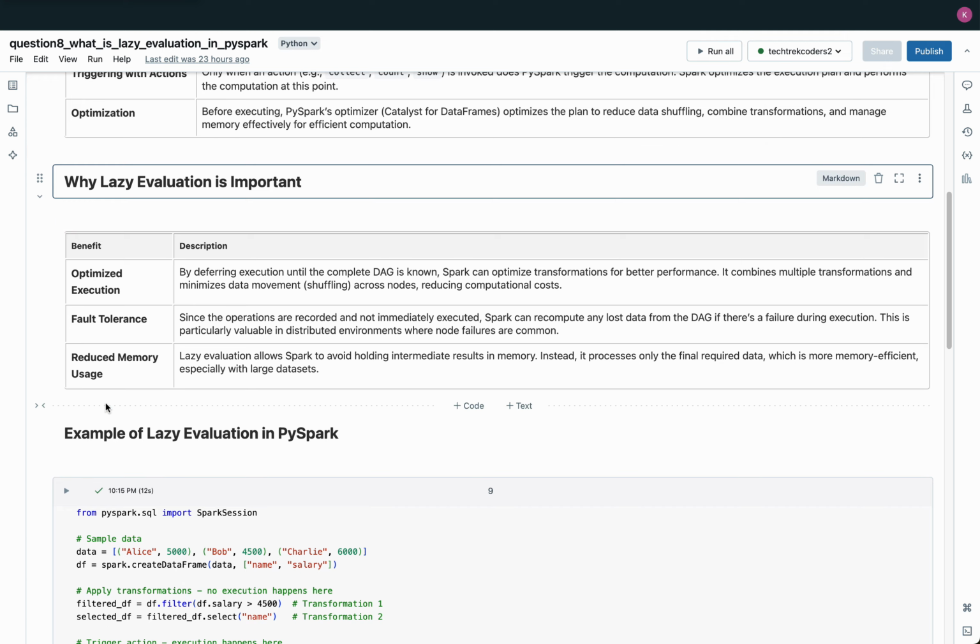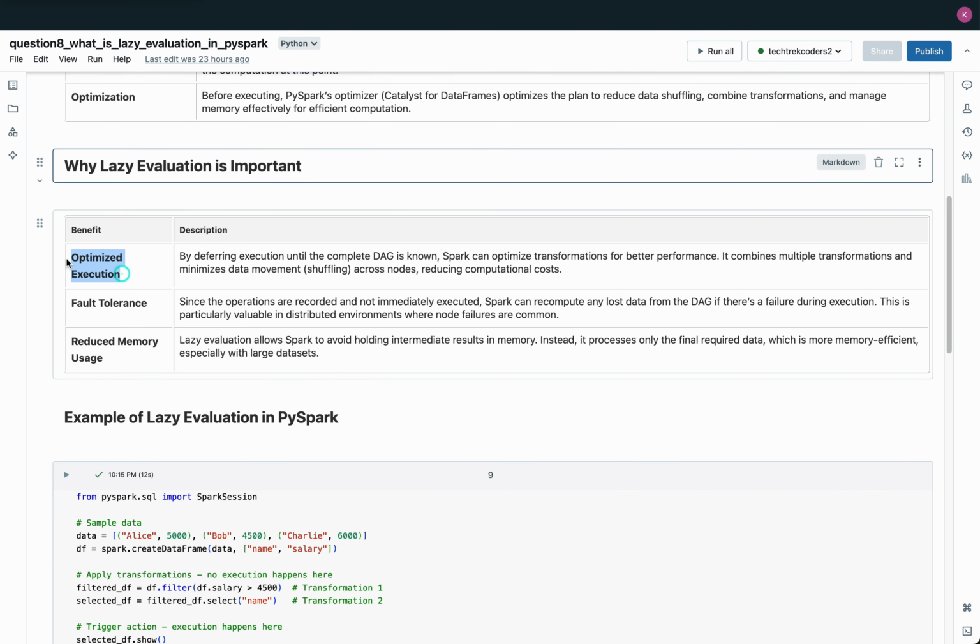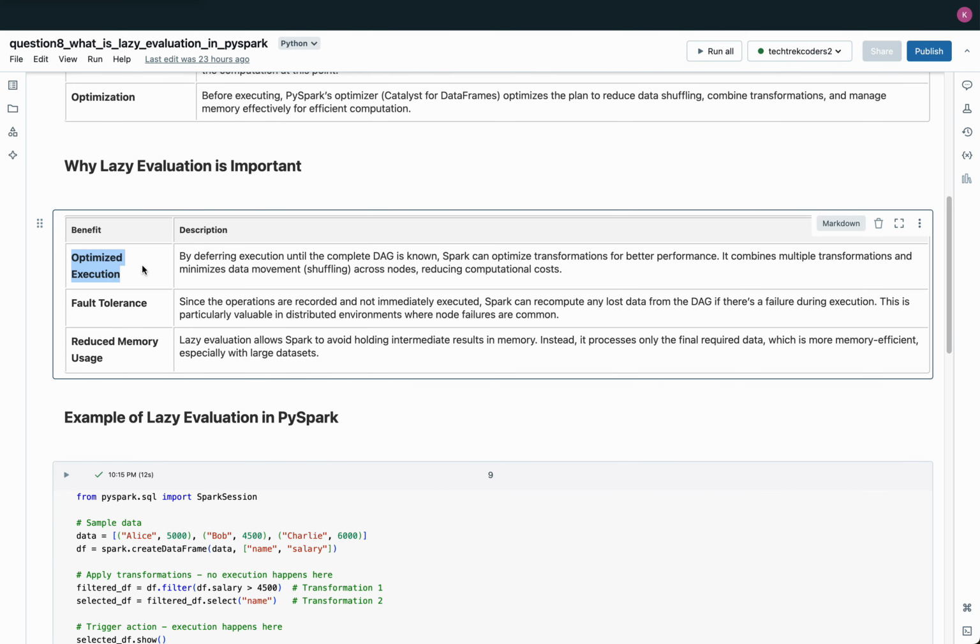Why lazy evaluation is important. Optimize execution. Lazy evaluation enables Spark to optimize execution by deferring it until the entire directed acyclic graph, or DAG, of transformations is complete. With the full view of all transformations, Spark can streamline processing by combining multiple transformations and reducing data shuffling across nodes. This optimization minimizes computational costs, making the overall execution faster and more efficient.